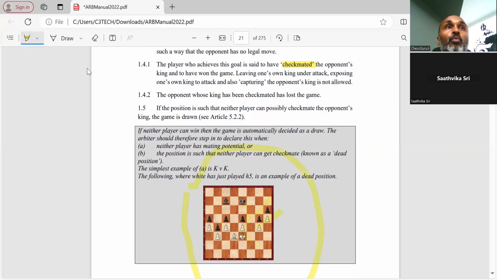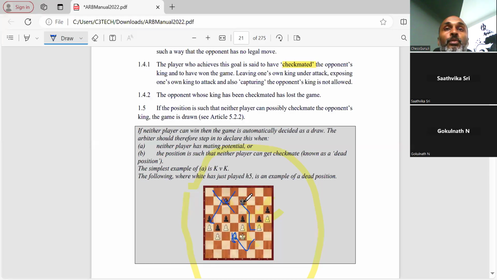The bishop can't move. It's not possible for the king to get in, and the opponent cannot also move, because it's a light colored bishop which can move only to light colored squares, and the dark colored bishop can only move to the dark colored squares. So in this case, there is no possibility that the opponent can checkmate me. So this is the position where it's a clear draw.